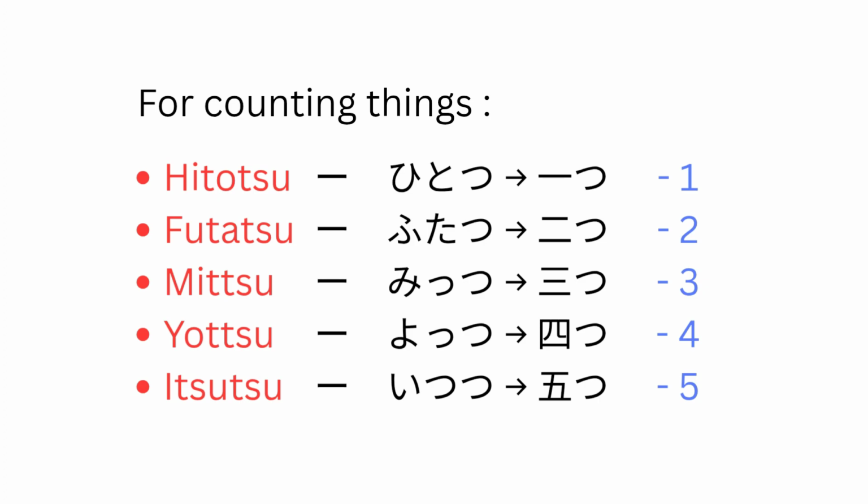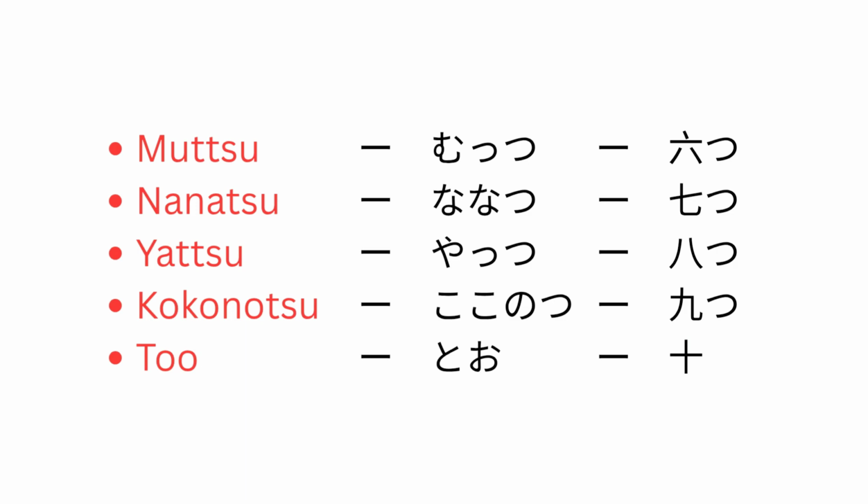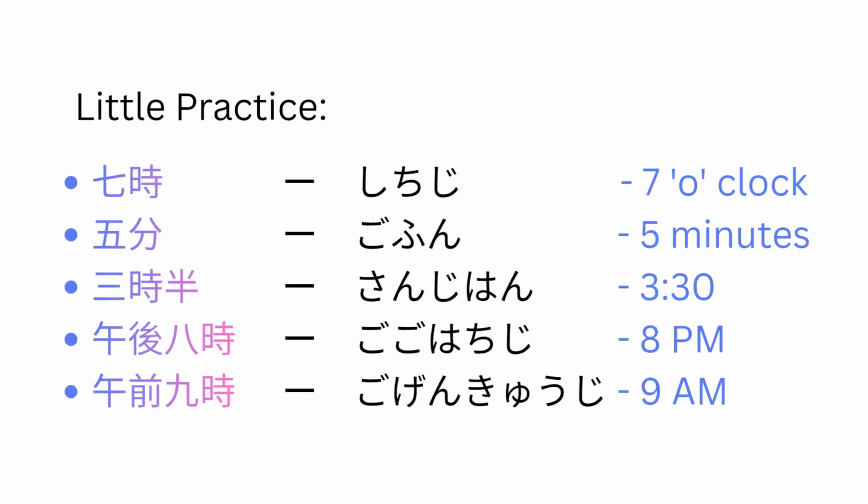So for two things, futatsu, it's the kanji of ni plus tsu. The kanji of san, three, plus tsu means three things. Four things is the kanji of four plus tsu. Here again the kanji: mutsu, nanatsu, yatsu, kokonotsu, to. If you can see, only the tsu is written in hiragana and the remaining number is written in kanji.